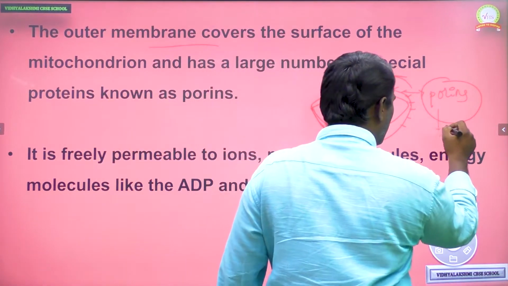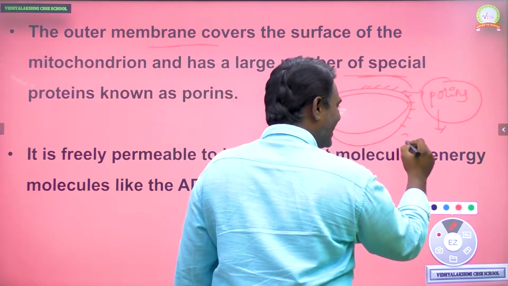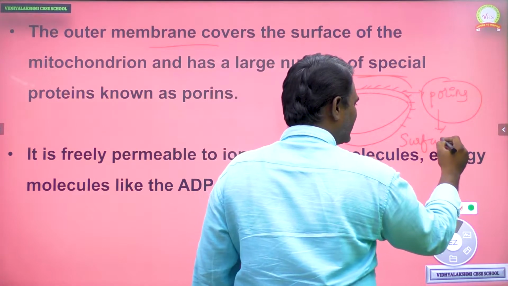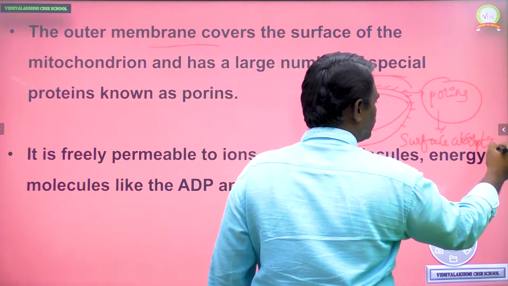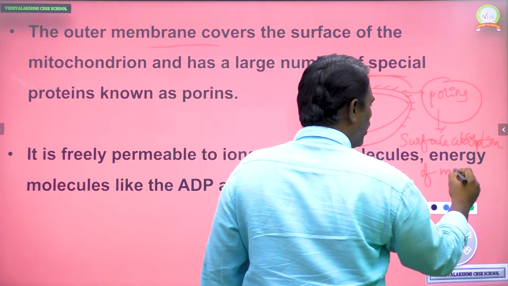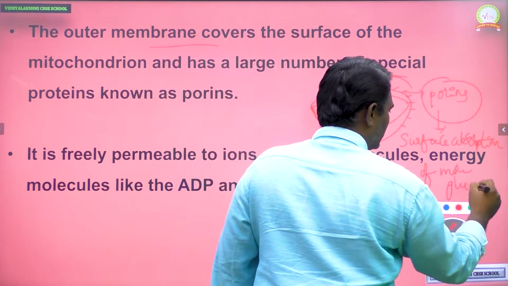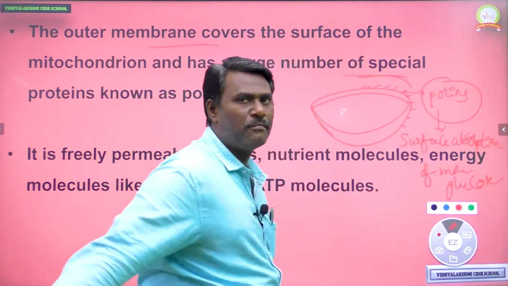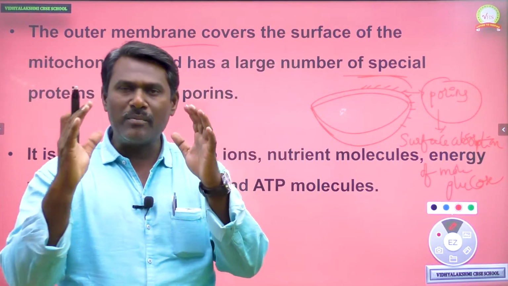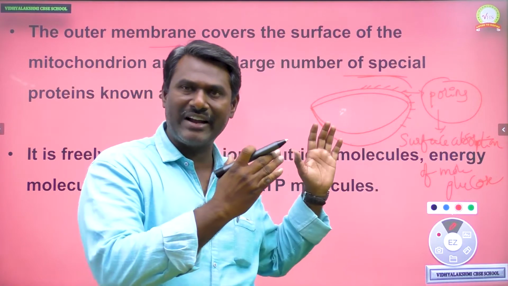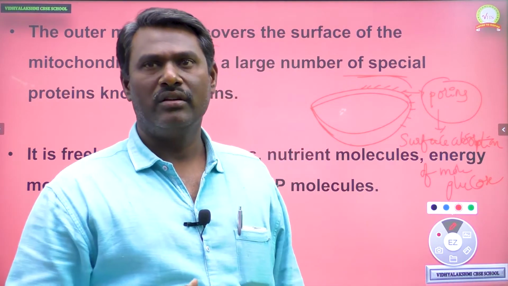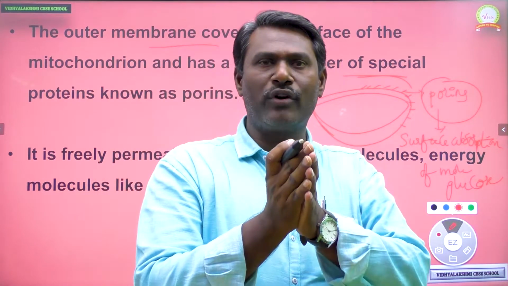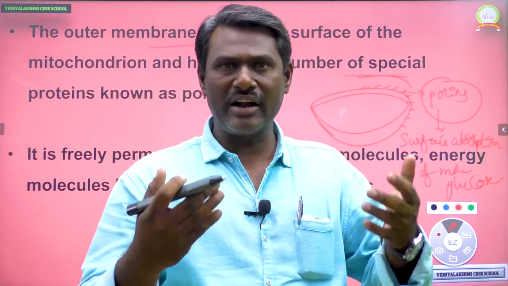These porins are very important and they increase surface absorption of a larger amount of glucose. When more glucose enters the mitochondria, it is oxidized quickly, and when more glucose is oxidized, we get more energy.